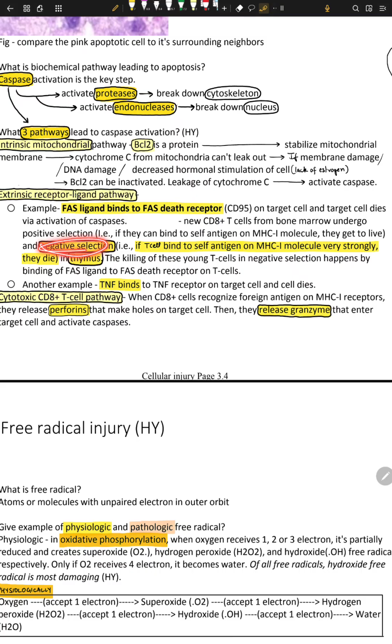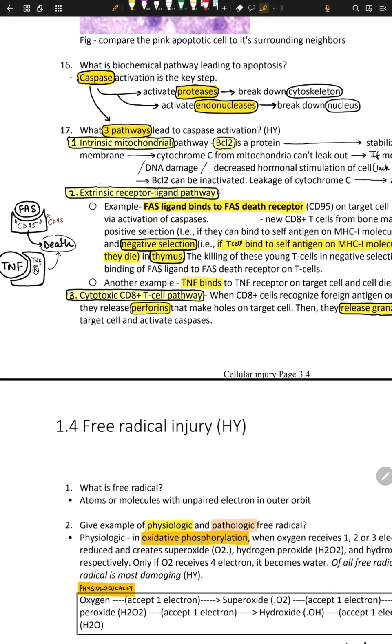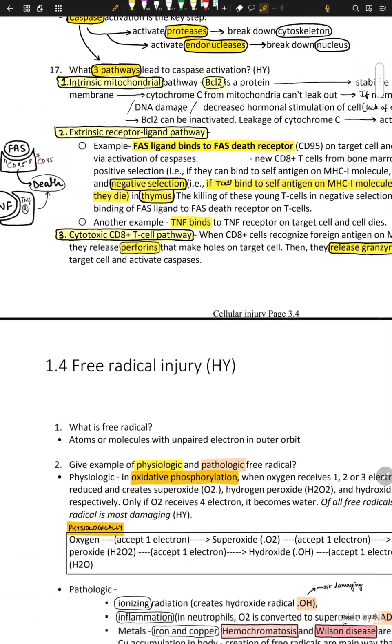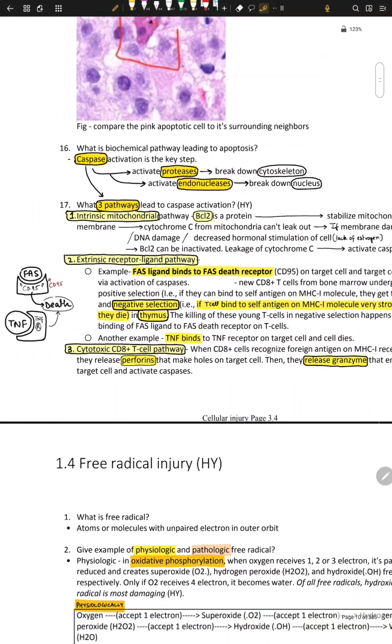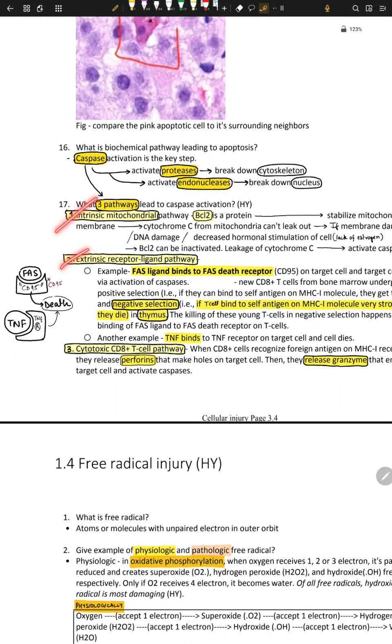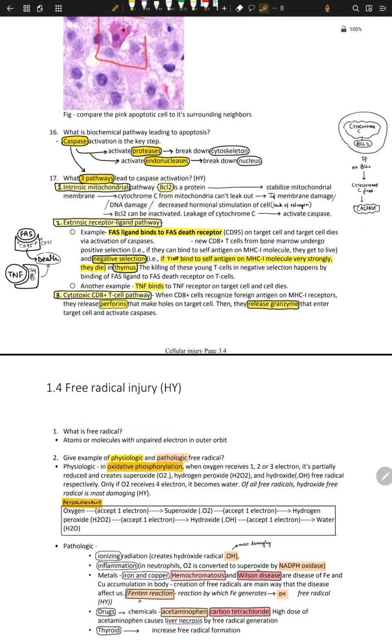This negative selection happens via Fas ligand binding to the Fas death receptor CD95. Another example is TNF, tumor necrosis factor, which binds to the TNF receptor, and apoptosis happens. So these are the three ways: intrinsic, extrinsic, and cytotoxic.